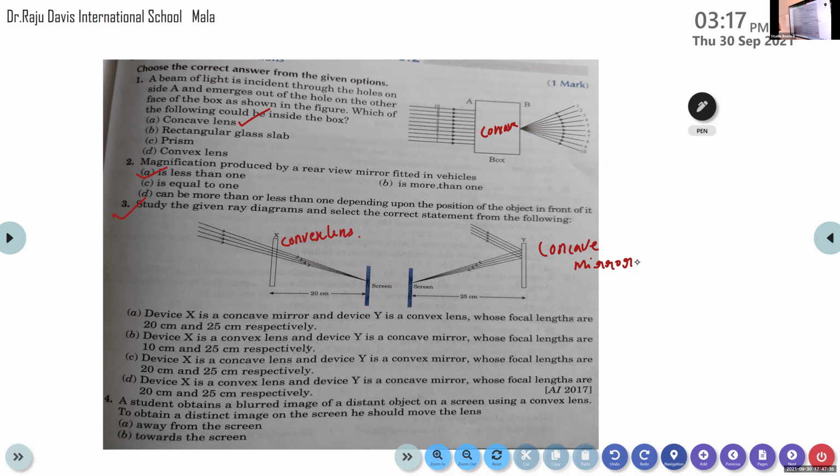What about others? Any other options? Is it true or false? At least suggest whether the option suggested by Ashik is true or false. Is it right?